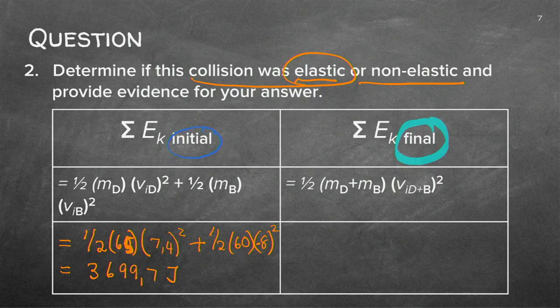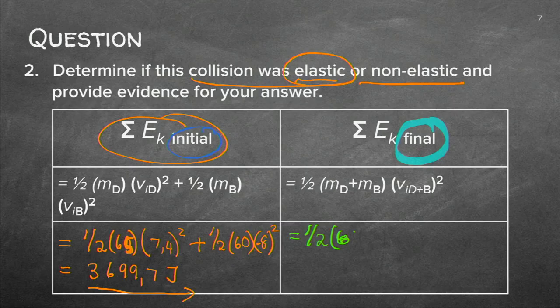3699.7 joules. So the kinetic energy in the beginning, before they collided, was the sum of the 2 kinetic energies, which gave me 3699.7 joules. Now let's compare that to the final kinetic energy. Let's complete that. So I've got a half, and now I can add the masses together.